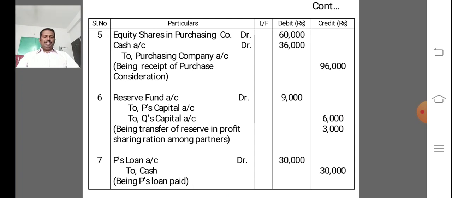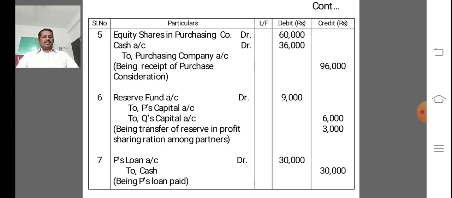So next entry is for receipt of purchase consideration. We debit equity shares in purchasing company account 60,000, cash account 36,000, to purchase company account 96,000, being receipt of purchase consideration.